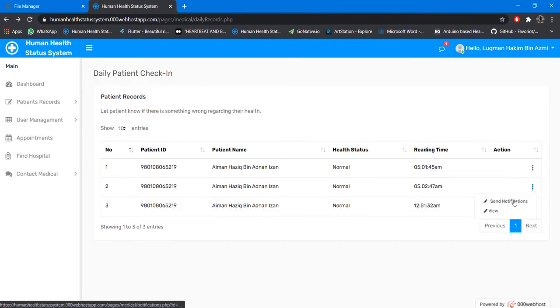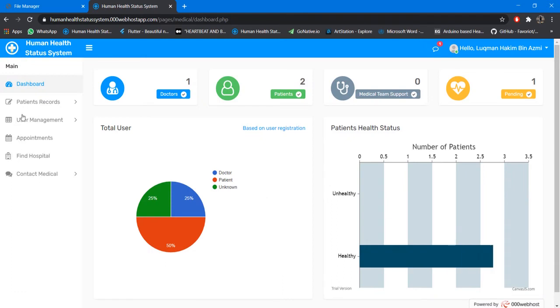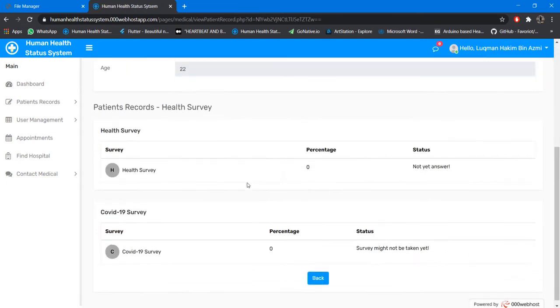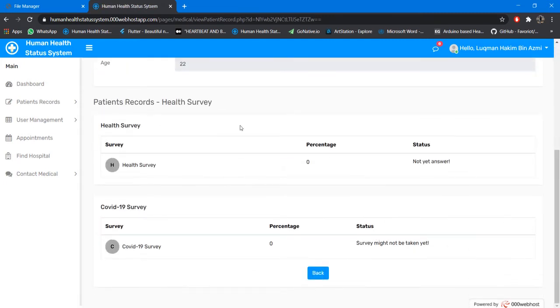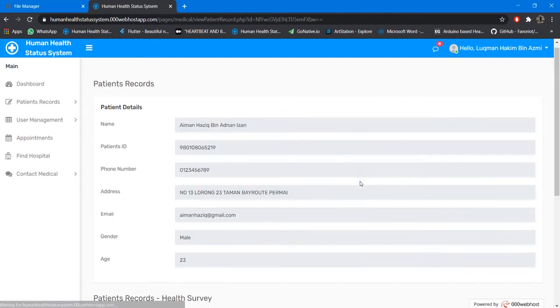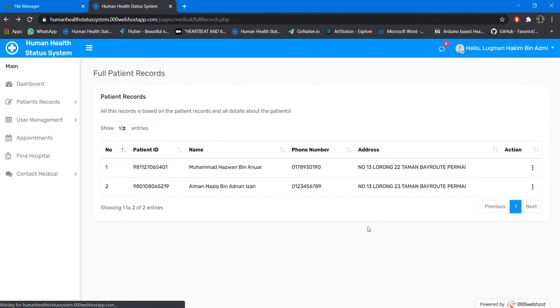Okay, and then here is the button to send a notification to the patient. Let me say, it's been sent. Okay, and then here's the full records of the patient, so they can view the records. Okay, about the patients. Here is if the survey is not answered. Here is for the patient that already took a survey. Here also have a function for sending notification and also to delete the patient.